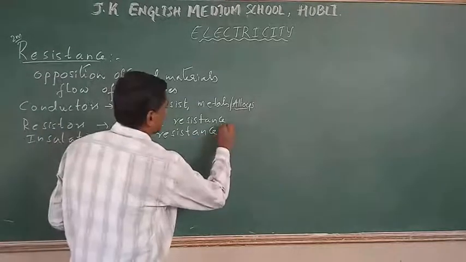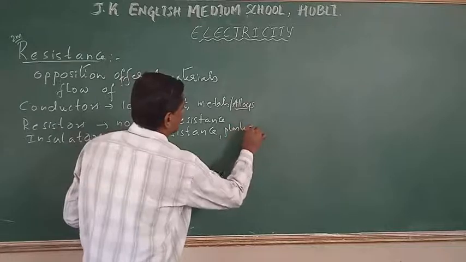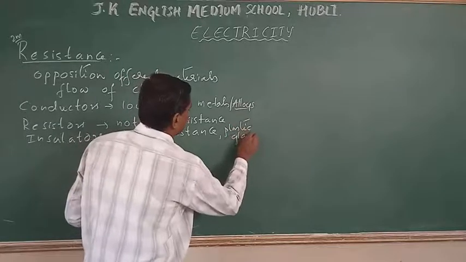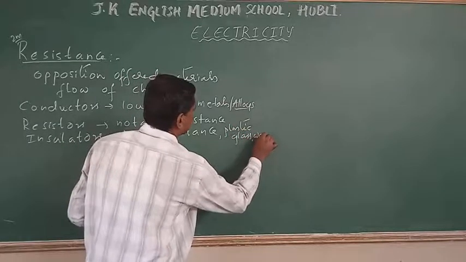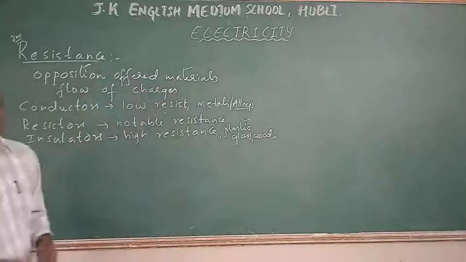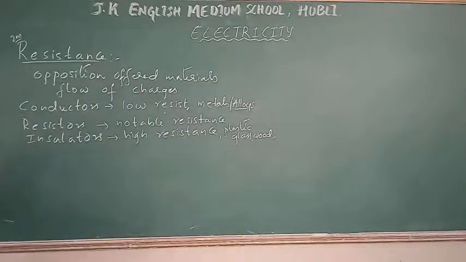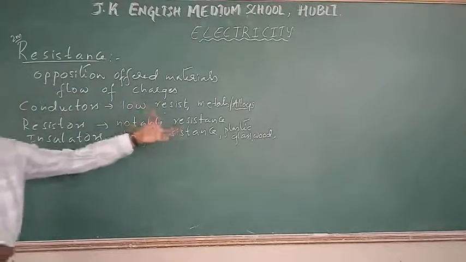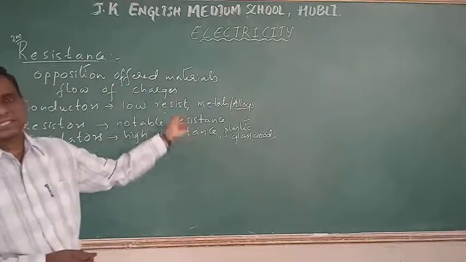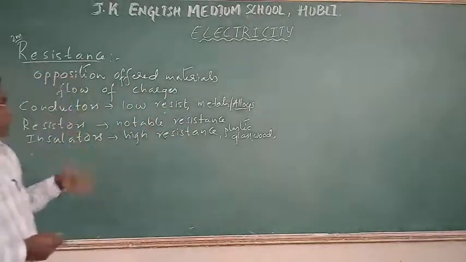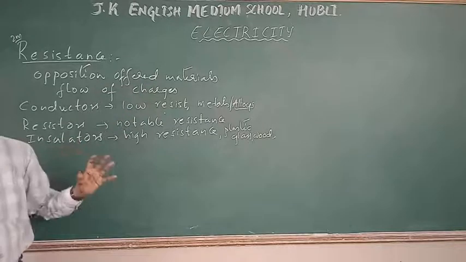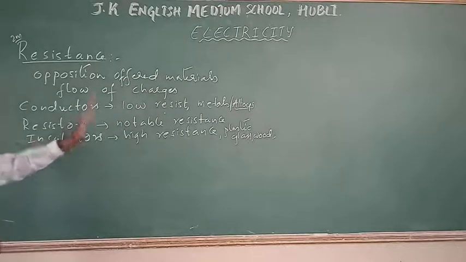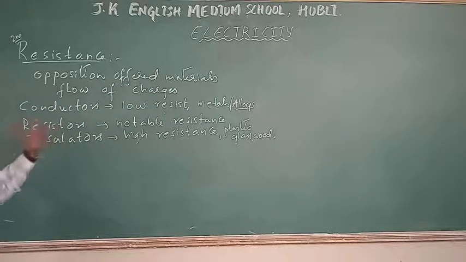Examples are plastic, glass and wood. As already discussed in detail, based on the opposition the materials offer to the flow of charges, they are classified as conductors, resistors and insulators.